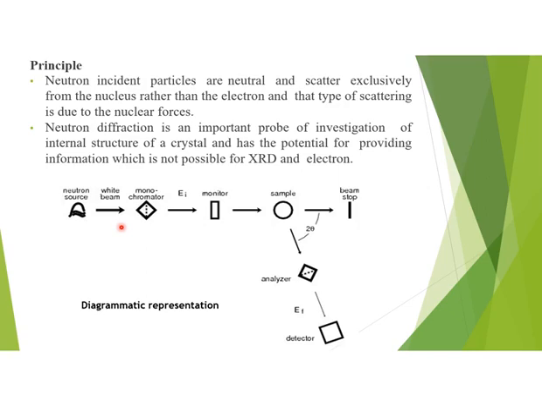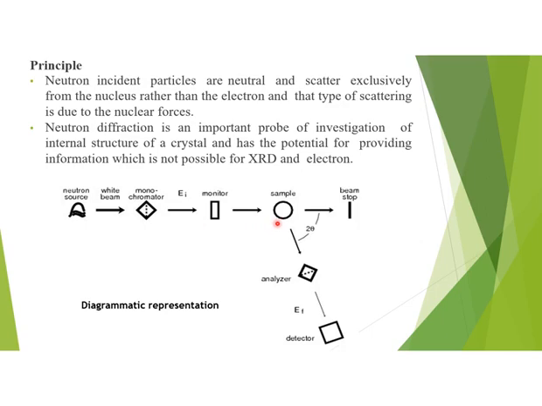Here is a diagrammatic representation of neutron scattering. Here you can see a neutron source which produces a white beam of incident radiation which strikes a monochromator. The monochromator releases a monochromatic wavelength of neutrons which strikes a monitor. The monitor guides it to the sample.